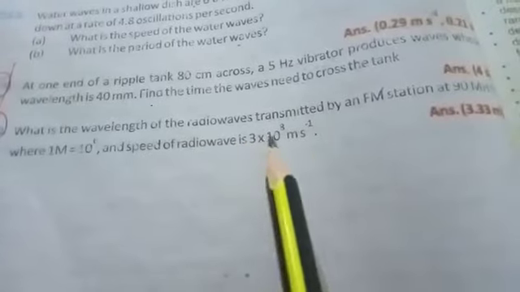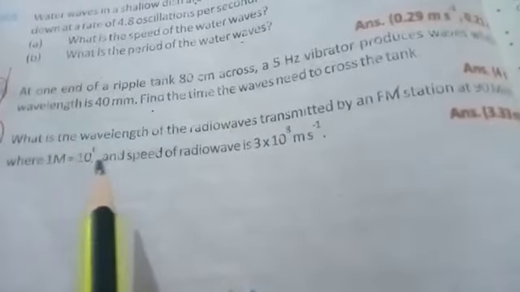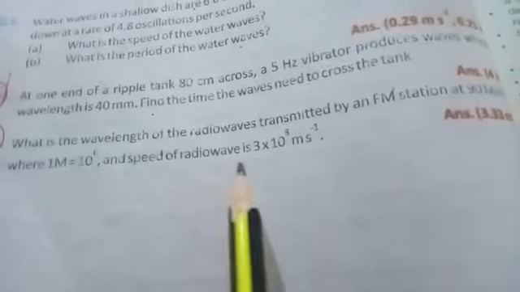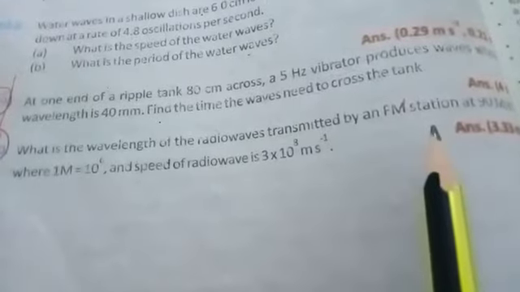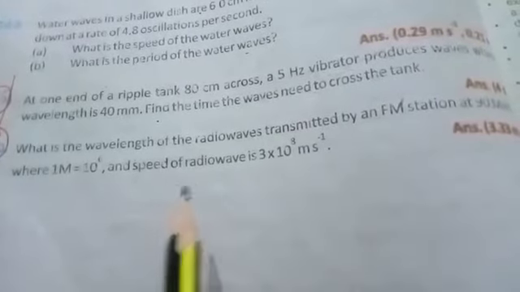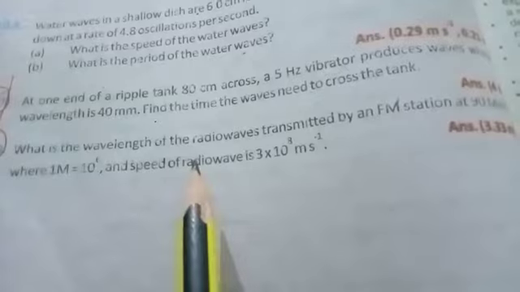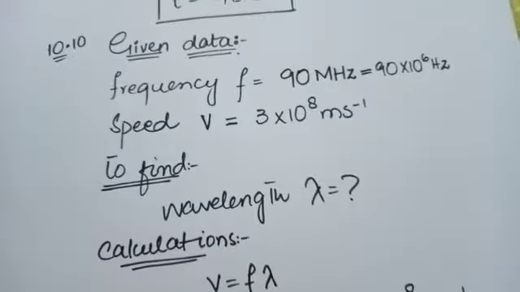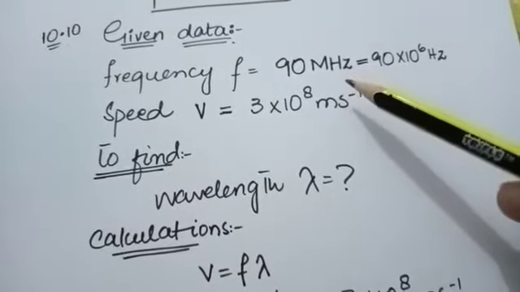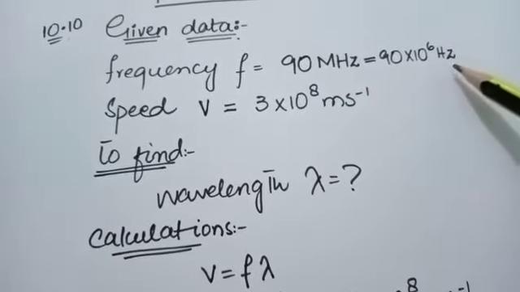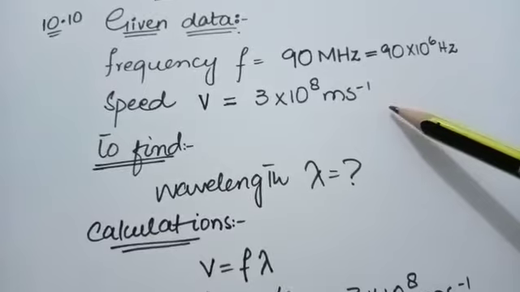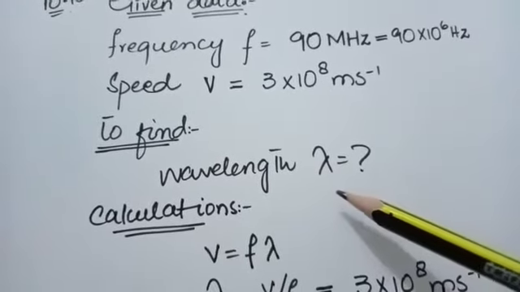Last question: what is the wavelength of the radio waves transmitted by an FM station at 90 MHz, where 1 mega is equal to 10 raised to the power 6, and the speed of radio waves is 3 into 10 raised to the power 8 meter per second? Frequency is given in the question and speed is given in the question. We have to find the wavelength. Frequency is 90 megahertz. 90 mega is equal to 90 into 10 raised to the power 6. Speed is 3 into 10 raised to the power 8 meter per second.